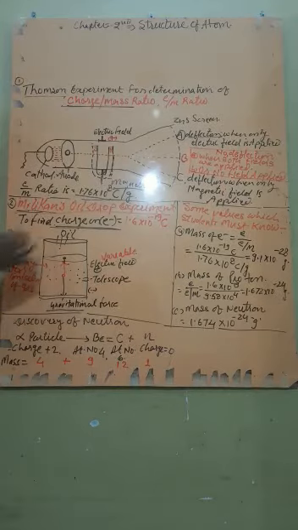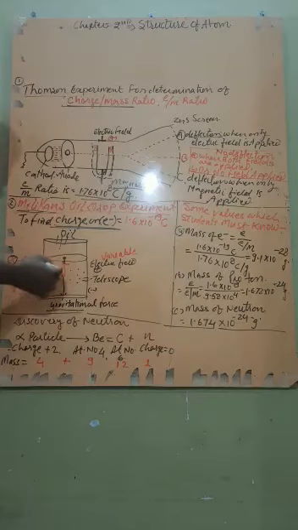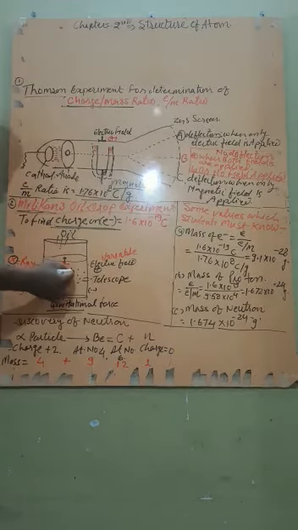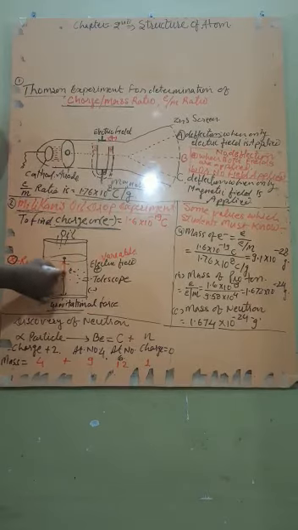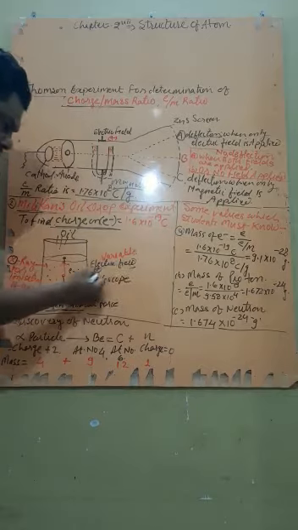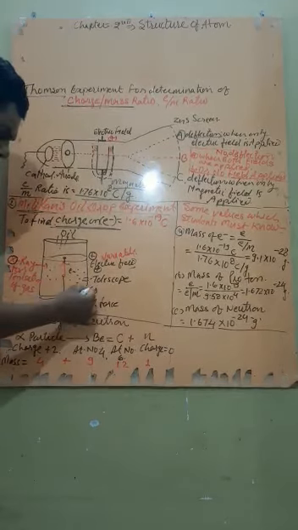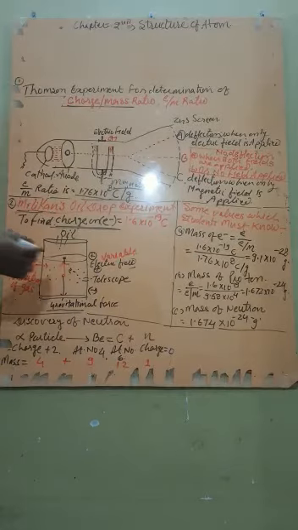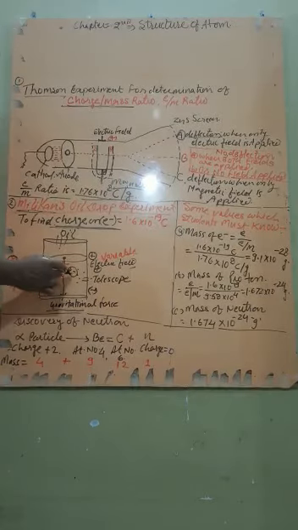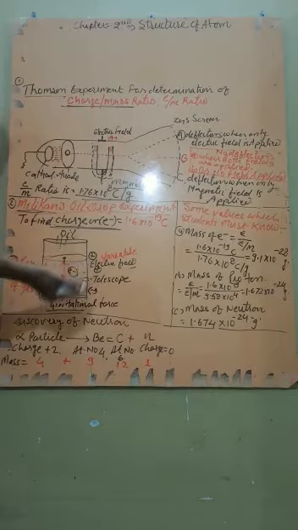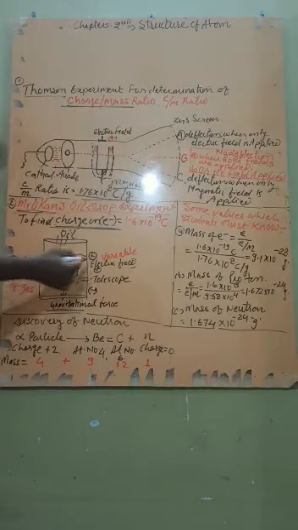After that, some gas is filled inside the vessel and, with the help of X-rays, it is ionized. When the gas is ionized, it releases negative charge, that is, electrons. The oil drop captures the negatively charged electron, therefore the oil drop becomes negatively charged. Then an electric field is applied: the upper part positive and the lower part negative. The oil drop, being negatively charged, is attracted by the positive electric field.